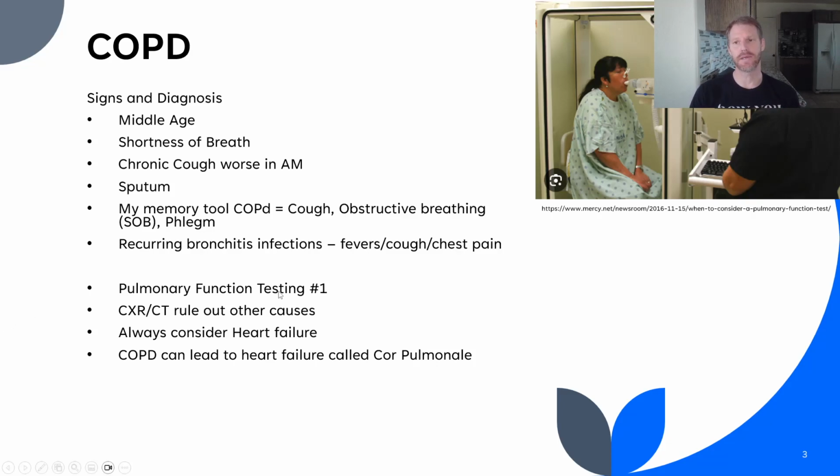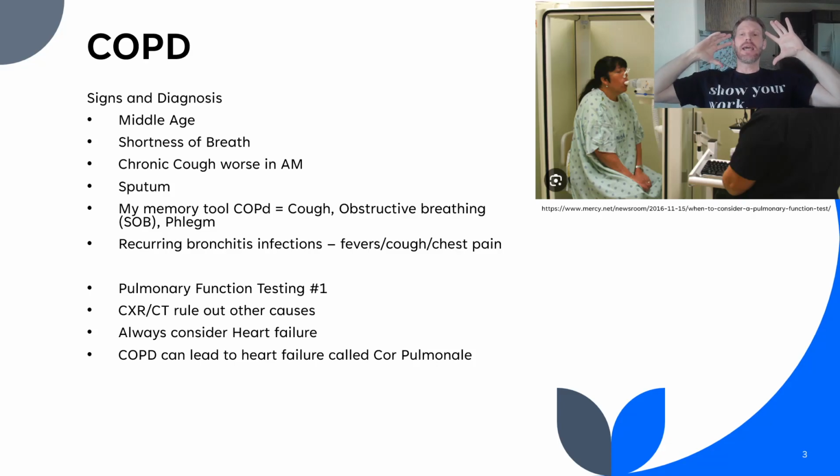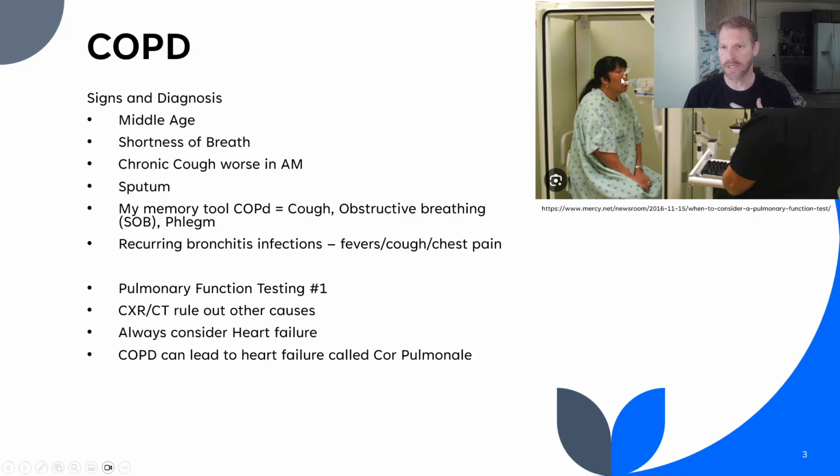How do we diagnose this? The number one way to diagnose this is through what's called pulmonary function testing. So if you look up at the picture on the right, this is what this is showing. The lady is basically doing a breathing test where she takes a deep breath as deep as she can and blows out as hard as she can, and this device will measure that expiratory flow. Remember, it's obstructive. We can't get the air out. That's why we get dilated lungs. And so this machine can measure the first second of airflow out, and then over the next 5 to 10 seconds of how much air is coming out.